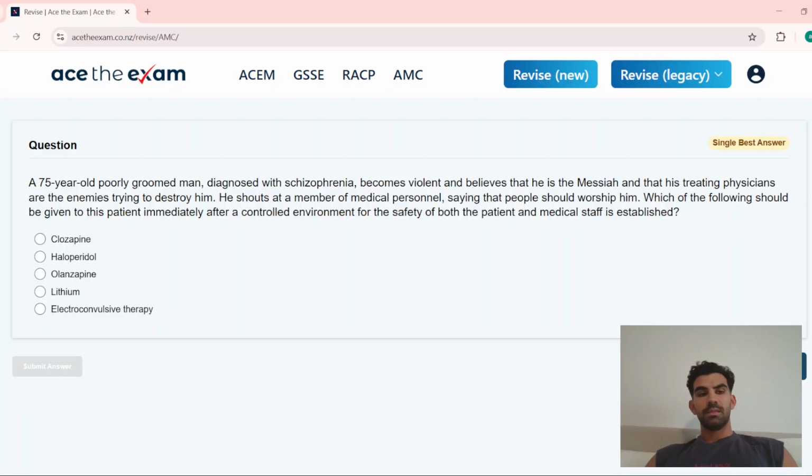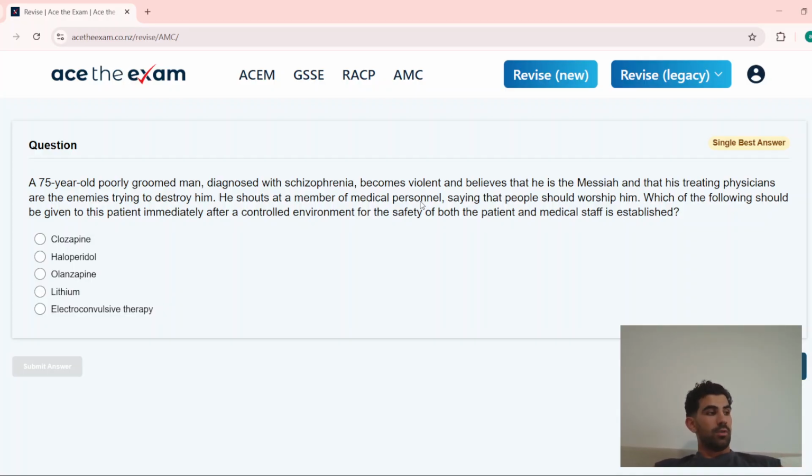Olanzapine, this is also incorrect. Olanzapine is an atypical antipsychotic. It's usually used for treating patients with negative symptoms. This guy, however, is showing positive symptoms, remembering things like hallucinations and delusions. Those are all positive, so they're added. Negative are things you can remember by the 5 A's: apathy, anhedonia, a flattened affect, abolition, and asociality. So olanzapine would be incorrect.